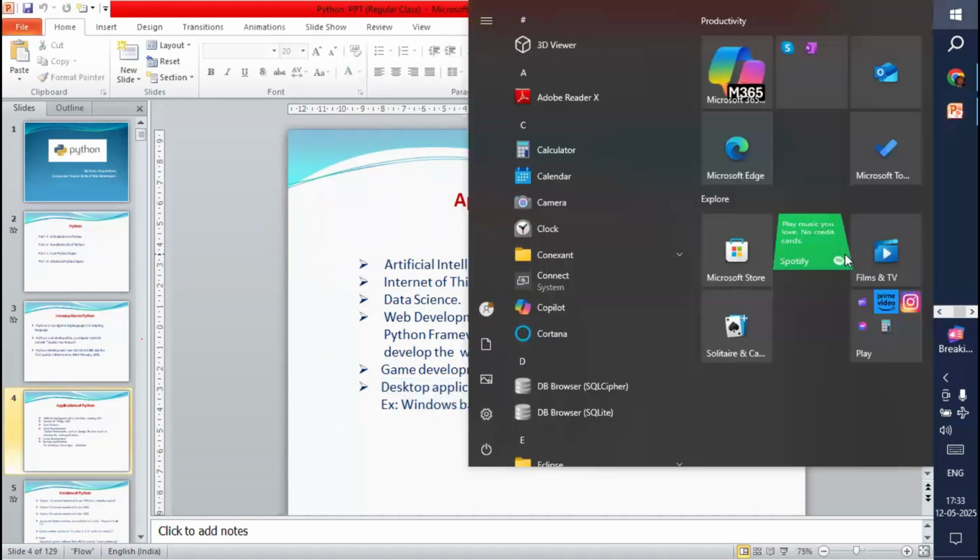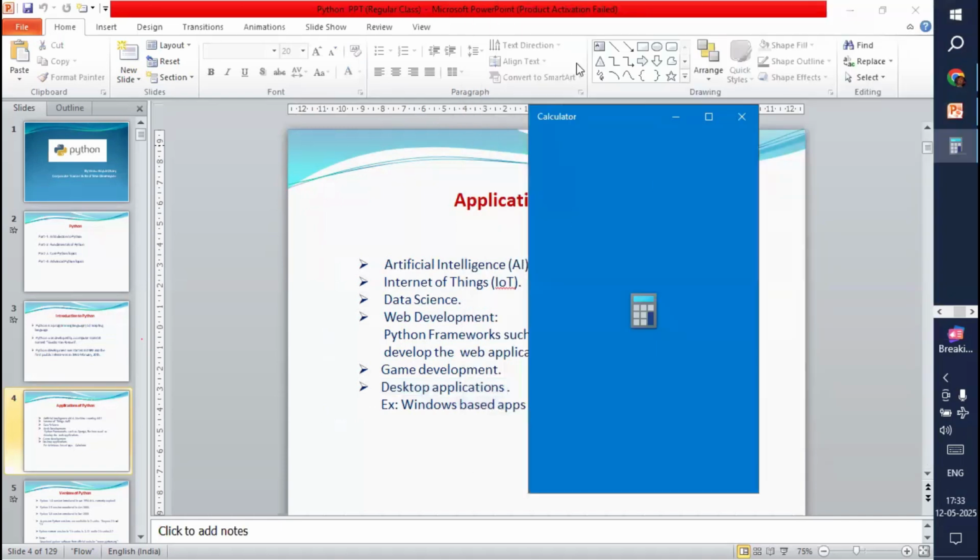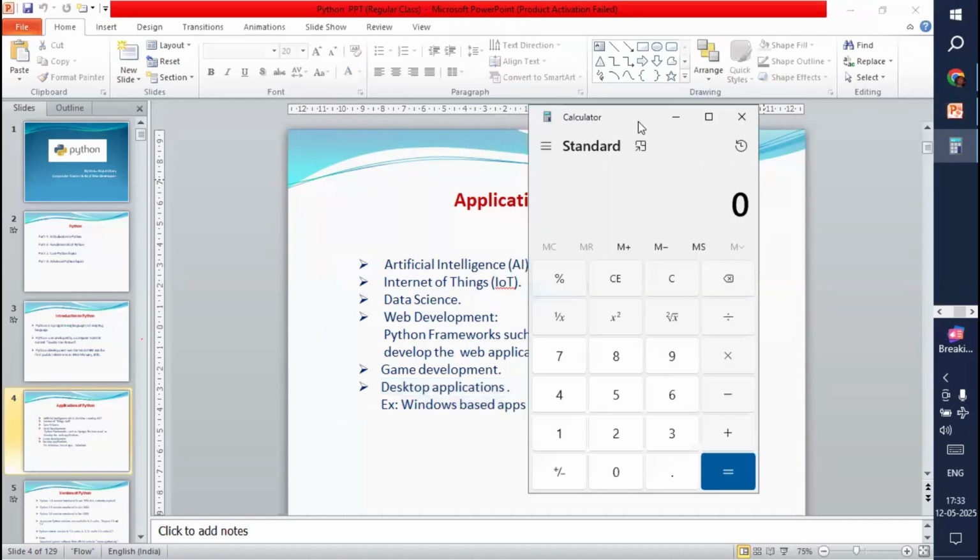Now see, there is a calculator, for example. Let me open this calculator. This is one application, see. It is available in Windows. Every Windows operating system includes this type of digital calculator. This is one app.